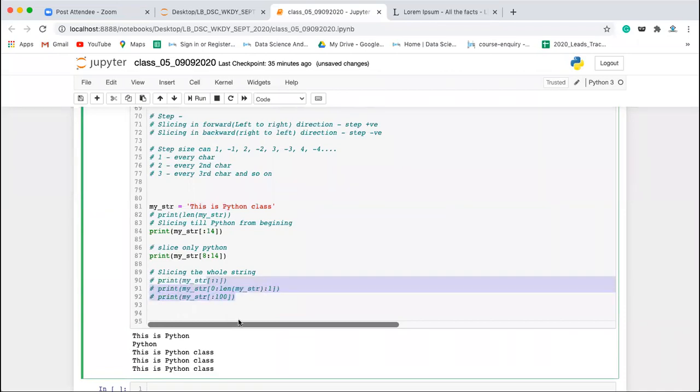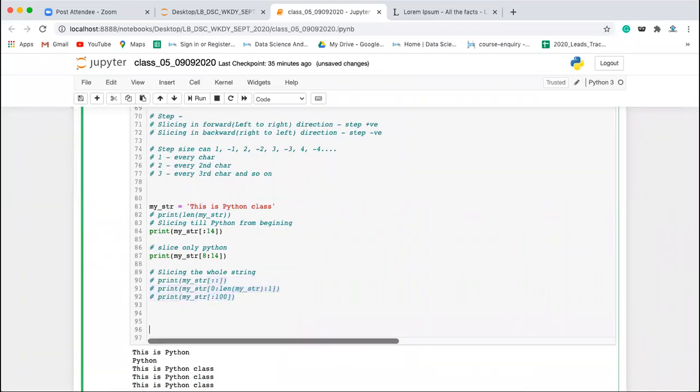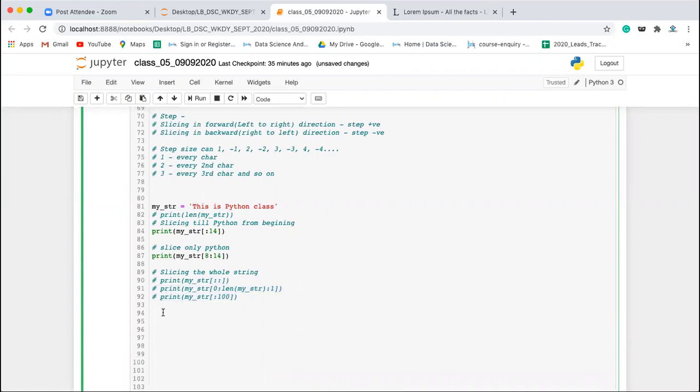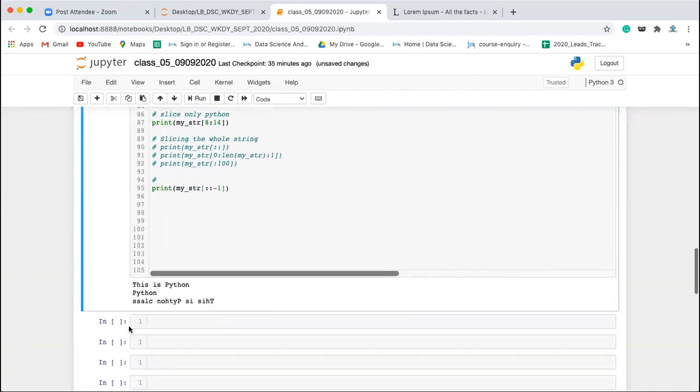Remember this. Now let's say I slice, let's see what this will give: print my_str colon -1. What will this give? Yes, it will give you the same string in reverse order. Let's execute it. If you execute it, it gives you the same string in the reverse order.